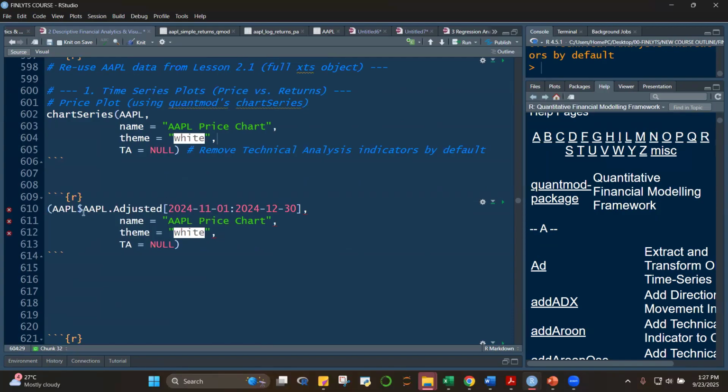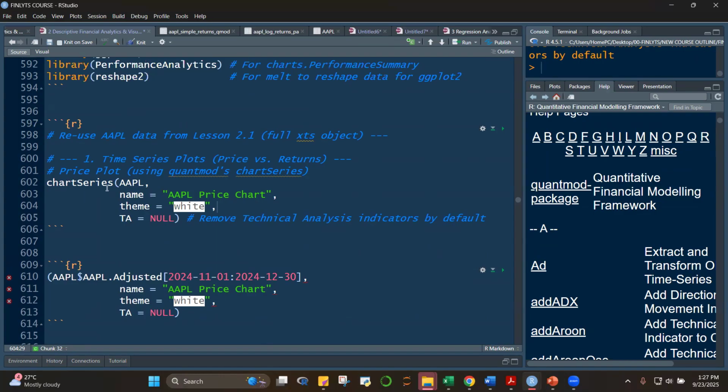What if we want to plot only a portion? Control C. I don't think I gave this to you, class. Just copy it, class. And then let's see if we can plot only the adjusted. And then let's say, okay, this is wrong. Here I made a mistake earlier. We have to put quotes here and then quotes.